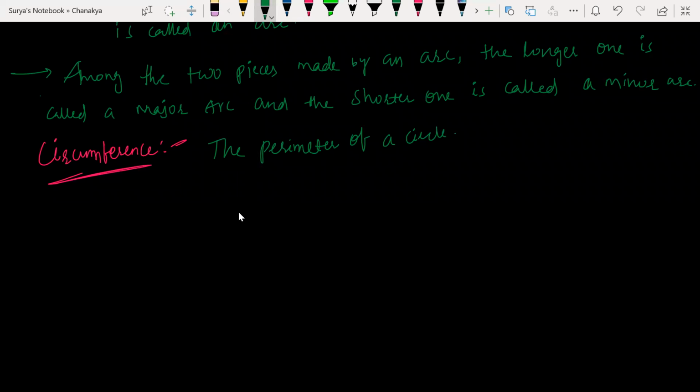The perimeter of the circle is the distance covered by going around the circle. Look at this. This is the perimeter, which means this is the circumference of the circle, just the distance covering around that boundary. Okay.